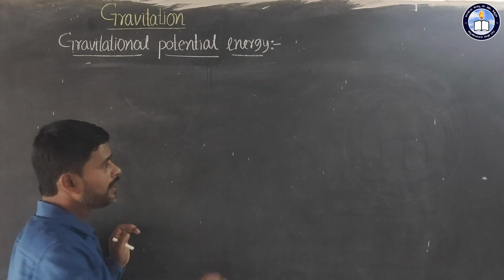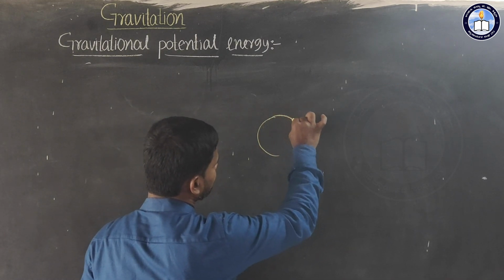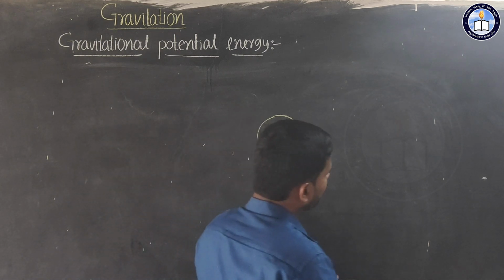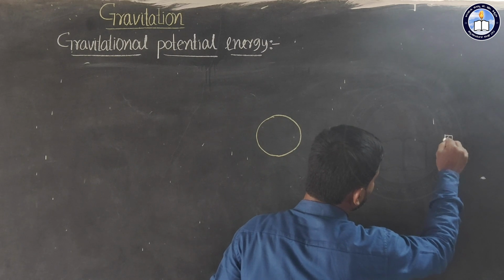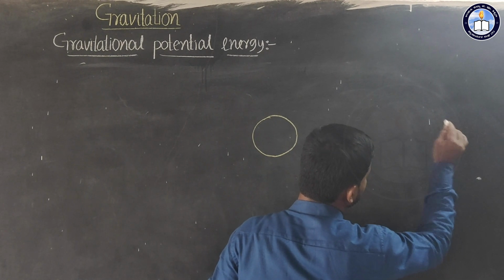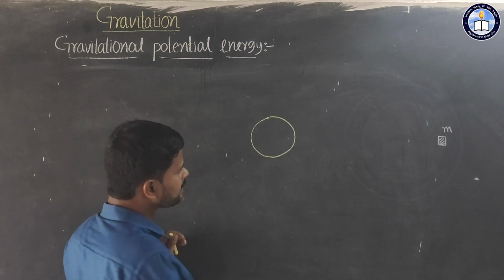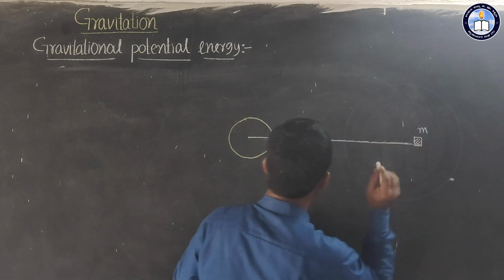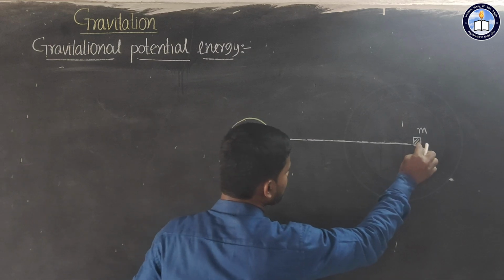So, here consider a body of mass m. This is a body whose mass is m in this case. That body is at a distance x from the center of earth. So, this is the center of earth and this is a certain body.